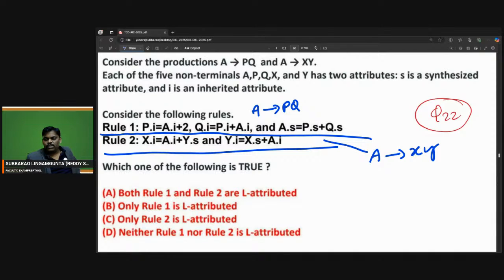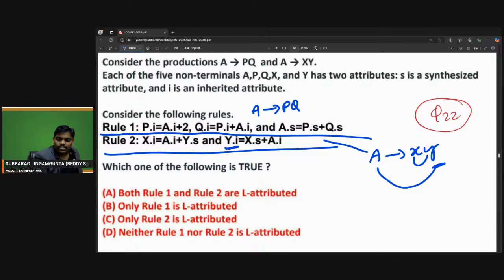The second production is A goes to XY. In the second production, Y.I is equal to X.S: Y is taking from the left sibling, no problem. But X.I is equal to A.I plus Y.